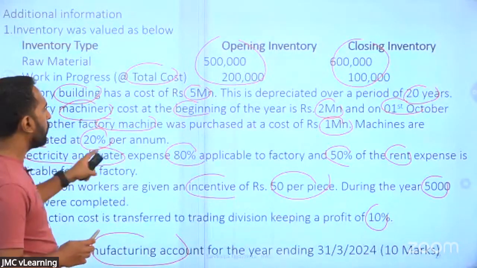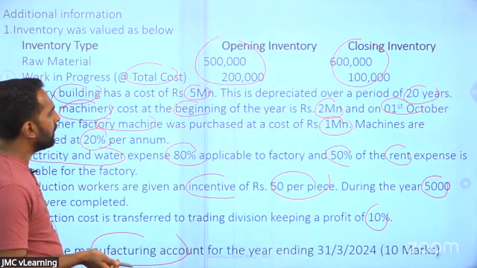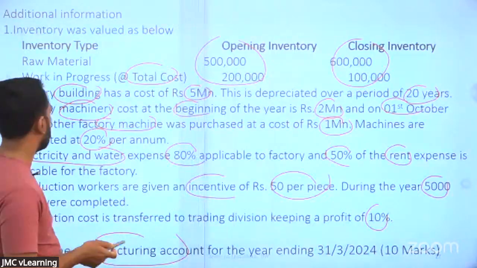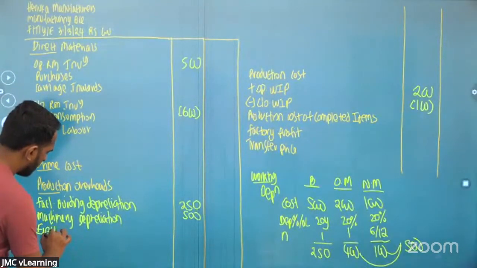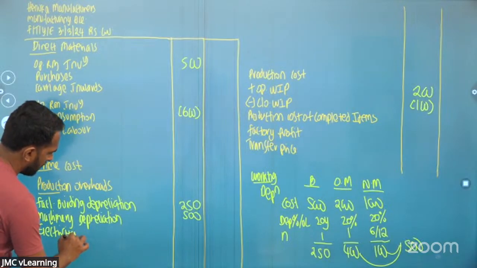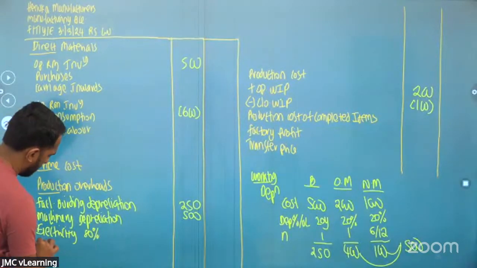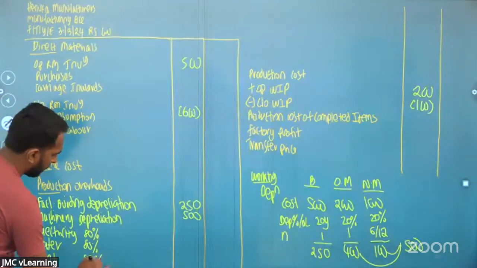Then they say electricity and water 80%, rent 50% applicable for the factory. So we'll put electricity 80%, water 80%, rent 50%.